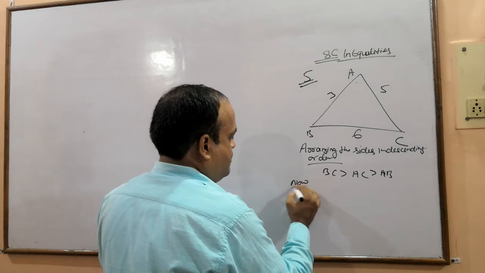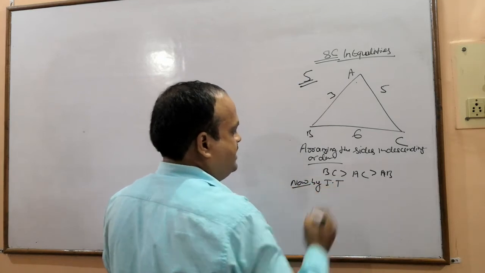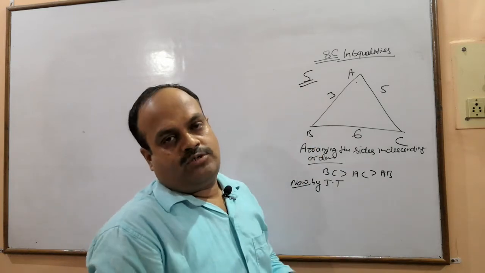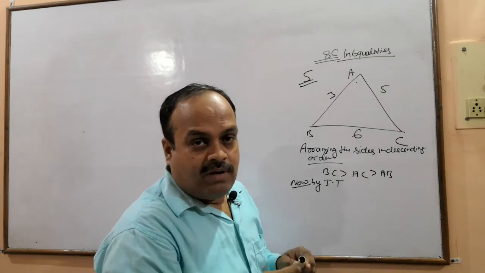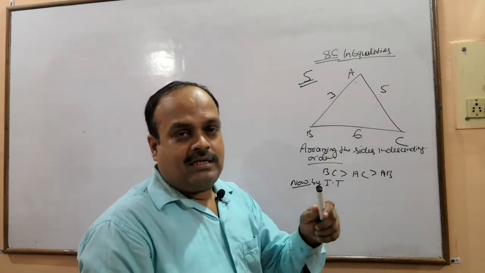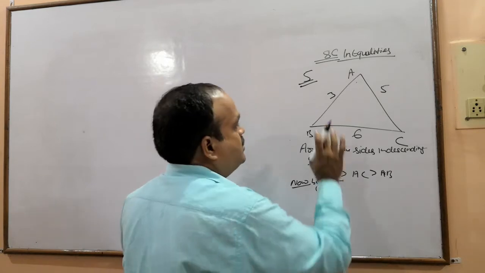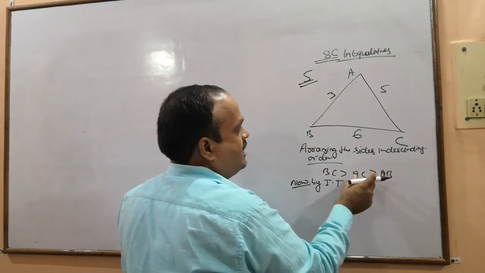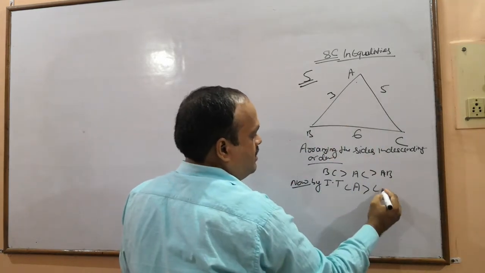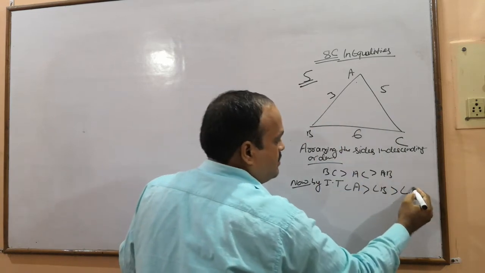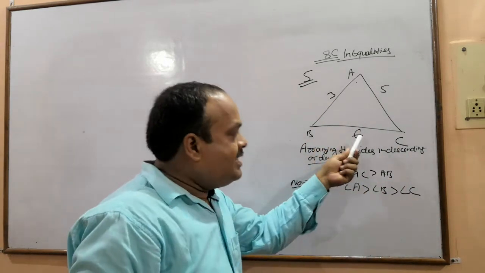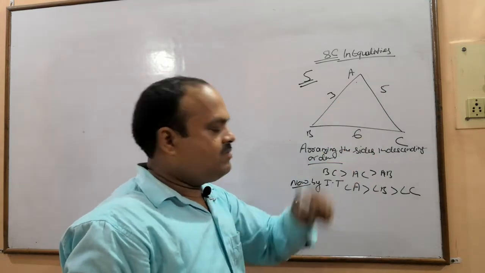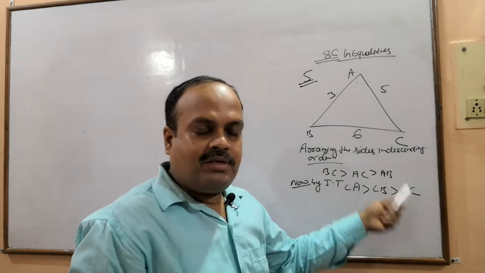Now by IT, what is that IT? You can write the statement that greater side has greater angle opposite to it. In the question you can mention the theorem, but I am not mentioning. So BC is the greatest one, therefore angle A is greater than B is greater than C. So this is the longest side, therefore this angle is the greatest one. This is the shortest side, therefore angle C is the smallest one. So this is the arrangement of the angles in descending order.